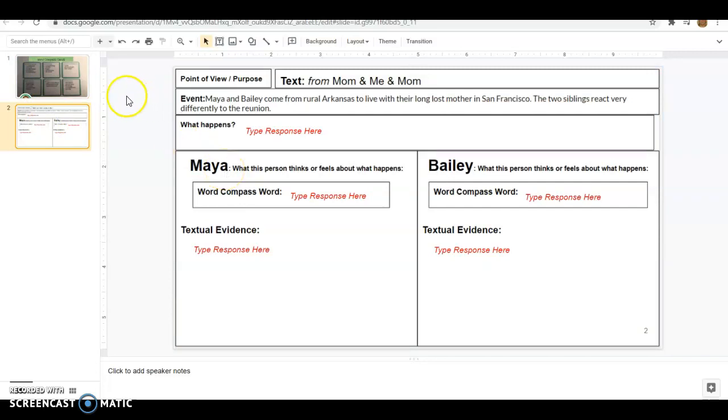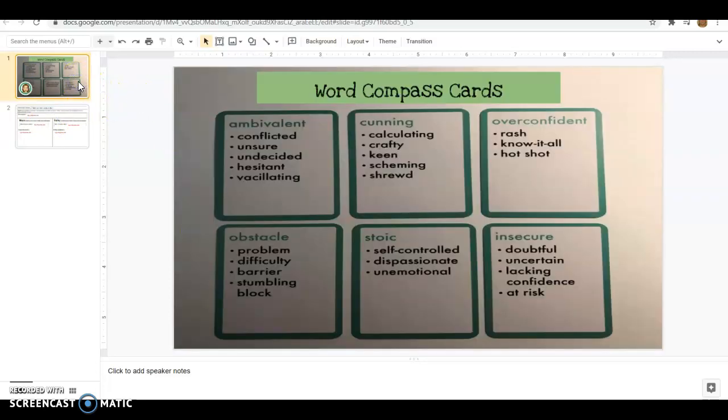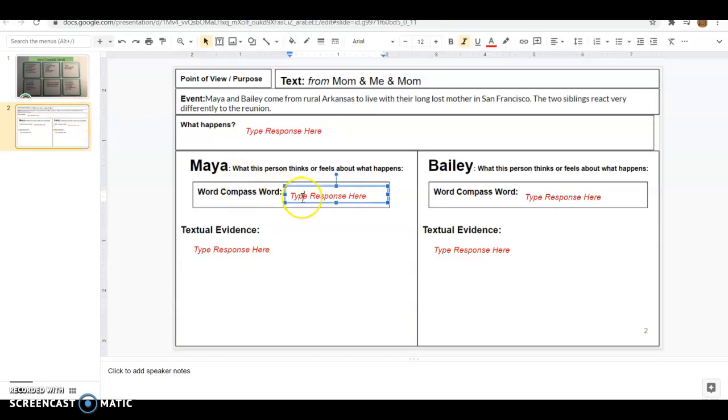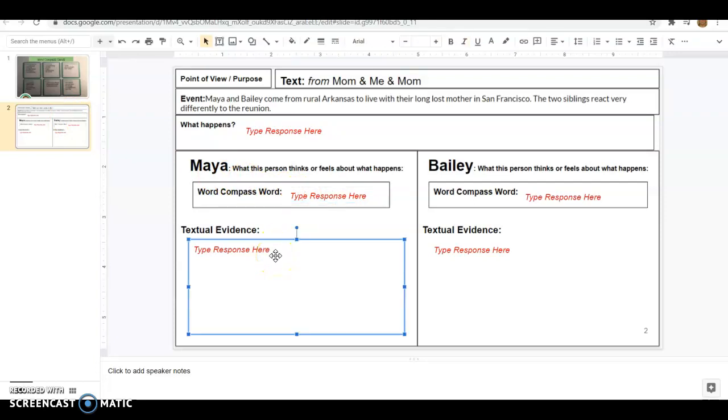Once you choose your word, again, you're choosing between ambivalent, cunning, overconfident, obstacle, stoic, or insecure. Once you've made your selection, you're going to type that word in there. And then you're going to go back to the text and you're going to find some evidence that supports your choice of this word. Now keep in mind, you are relating your selection to how they feel about the reunion to their mother. And then you're going to do the same thing with Bailey.